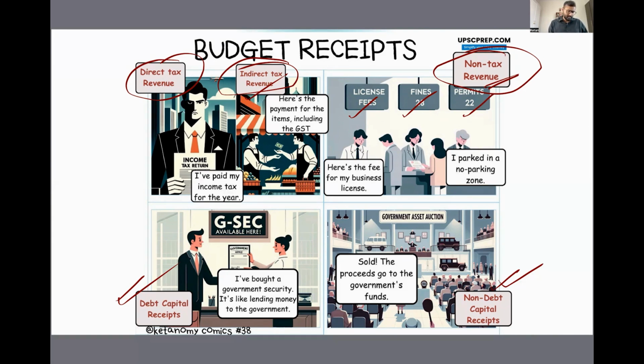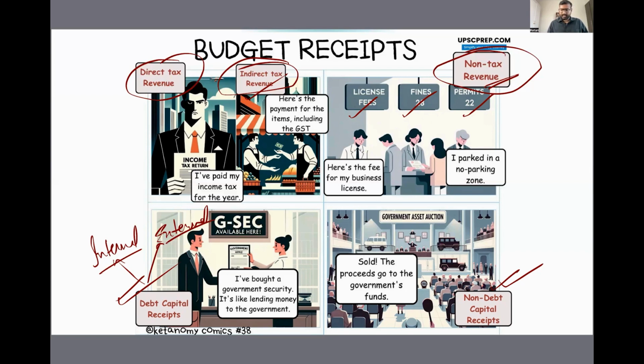So again, the debt capital receipts can be divided into internal, when the government borrows from internal sources like your banks or private sector or households, individuals, or external, when the government borrows from external sources like your bilateral loans from maybe Japan or South Korea or America, or multilateral loans like from the IMF, World Bank, other regional development banks, right? So these are debt capital receipts.